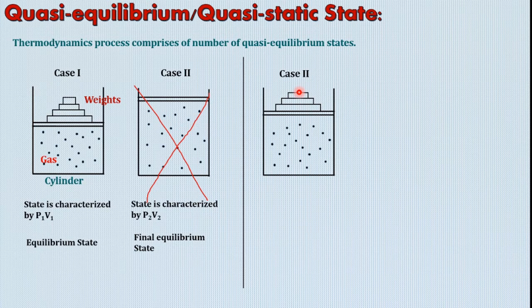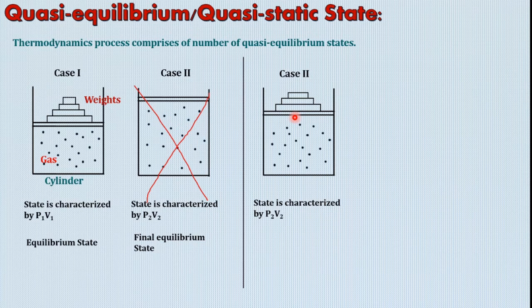As soon as we remove the weight, there will be extra pressure applied by the gas. Therefore, the piston gets raised up slightly. You see, this was the earlier position and now the piston has moved very slightly. So this can be considered a small displacement, also called an infinitesimally small displacement.